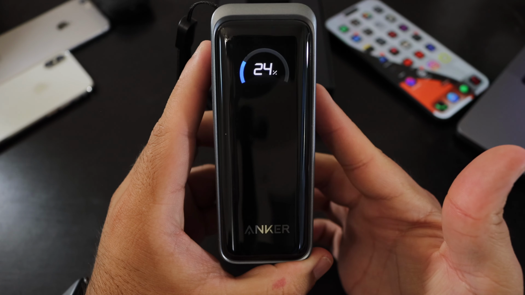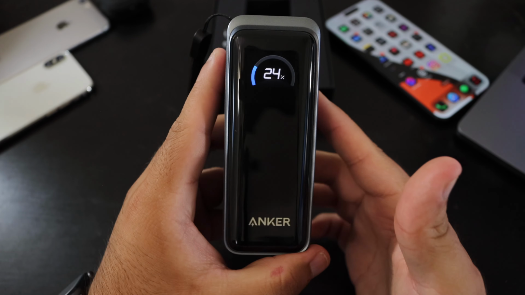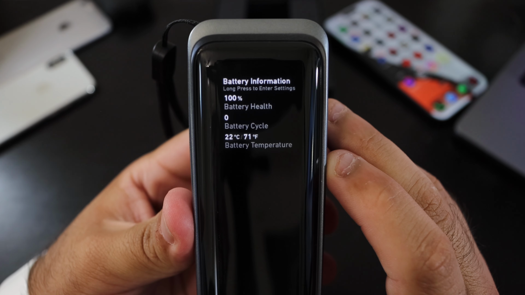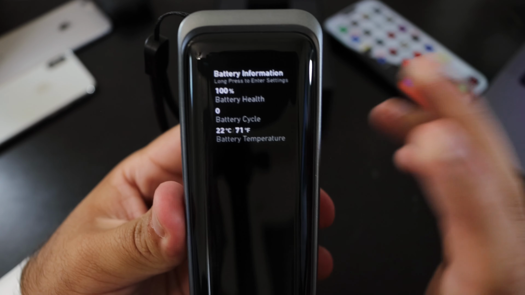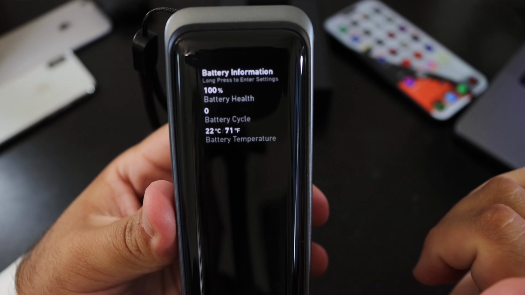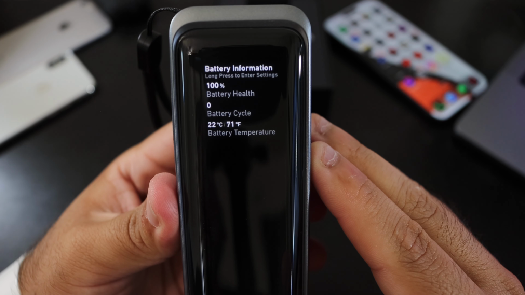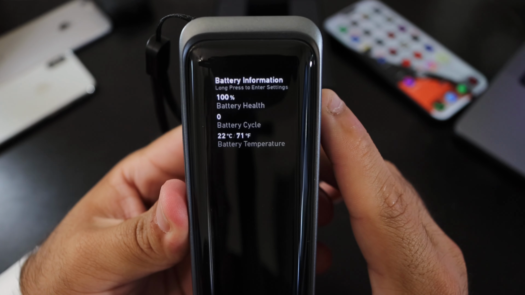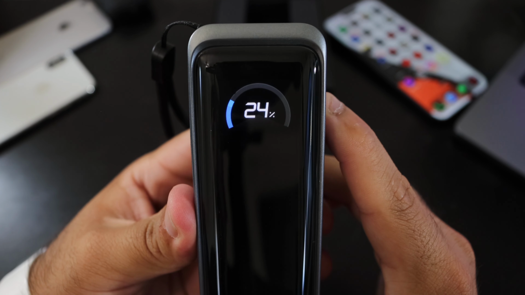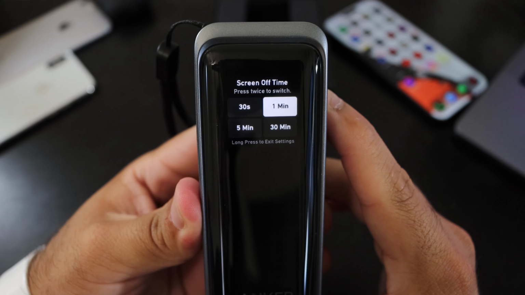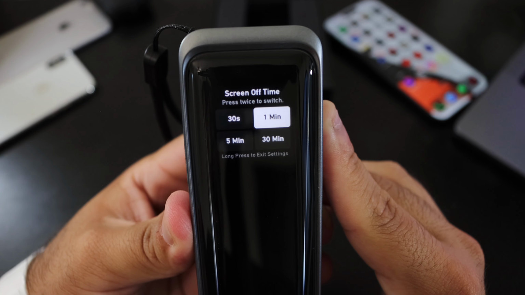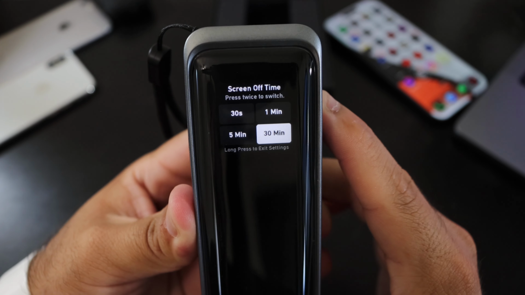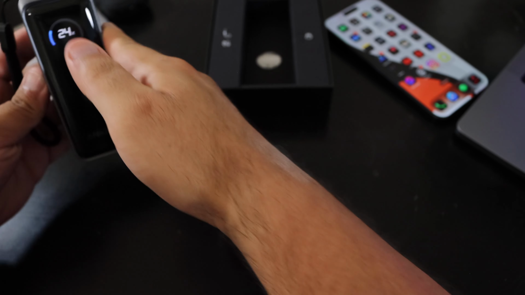Currently at 24% battery on this device. So that's what's showing off there. Battery health information: battery health is at 100%. Battery cycle at 0. And it looks like the temperature of the device itself is showing at 22, 71 Fahrenheit. If we click this again, it goes back and forth between the percentage. And if we press and hold screen off time, we could select: press twice to switch, press to exit. Okay, let's put this to the side for now.